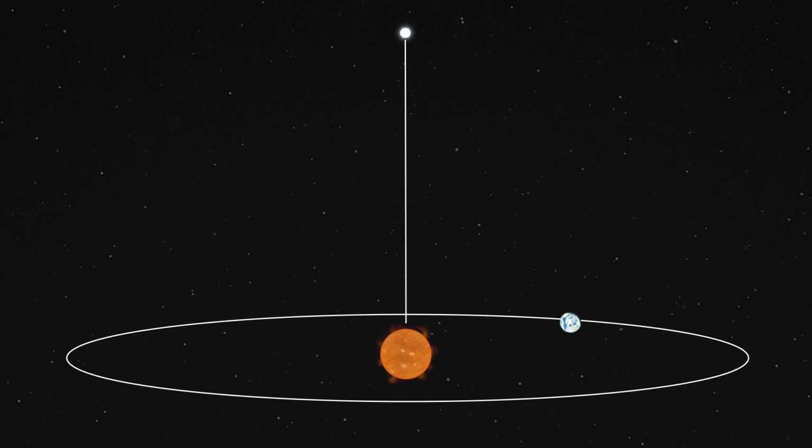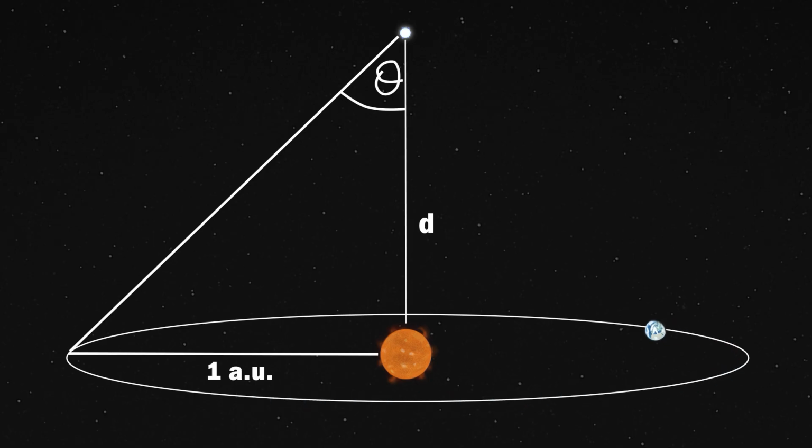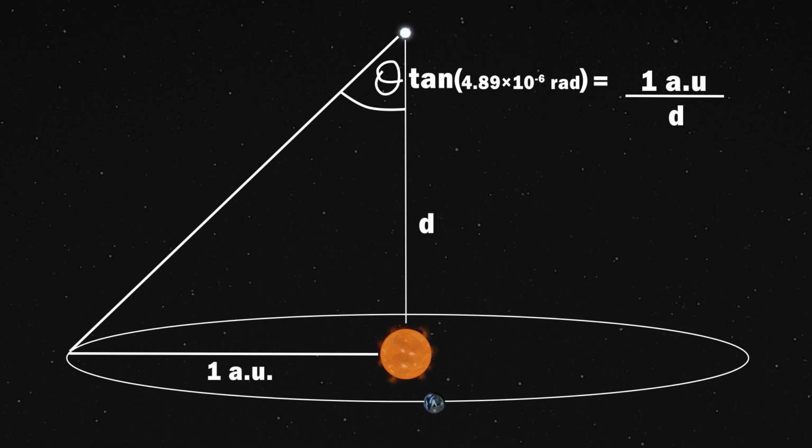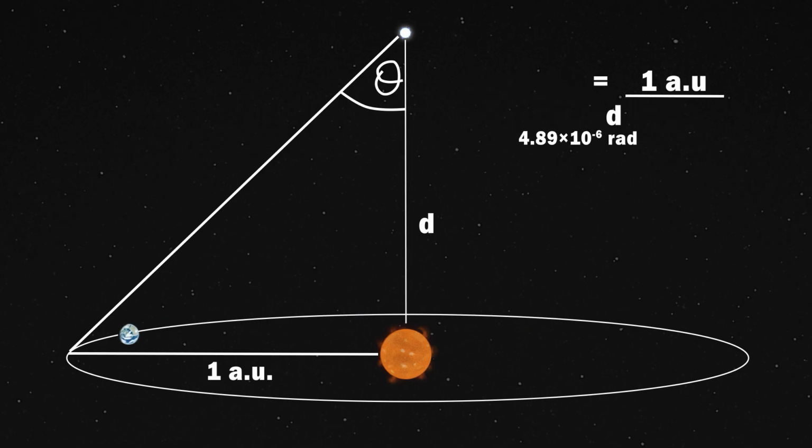The math behind this is easy to explain, I think. Let's say the angular shift we observe is 1 arcsecond. The distance of the Earth to the Sun we'll take as 1 astronomical unit. The distance to the star will be d. Then Pythagoras and a small angle approximation will tell us that the angle is equal to 1 astronomical unit divided by d. Solve that for d and yeah, we get it.